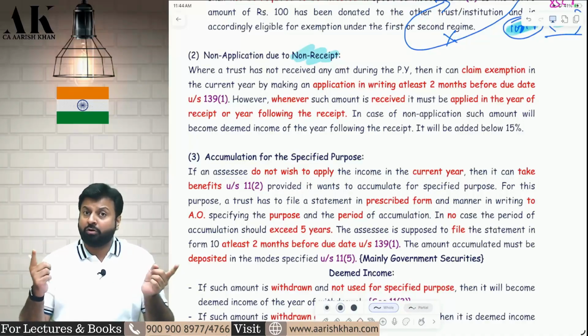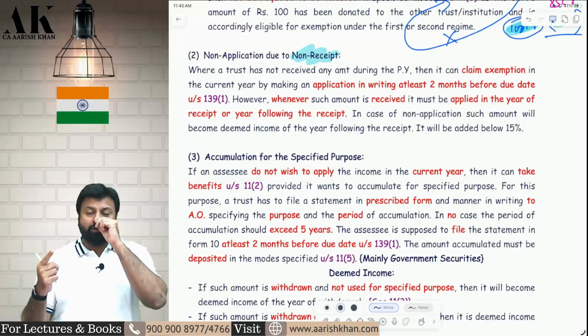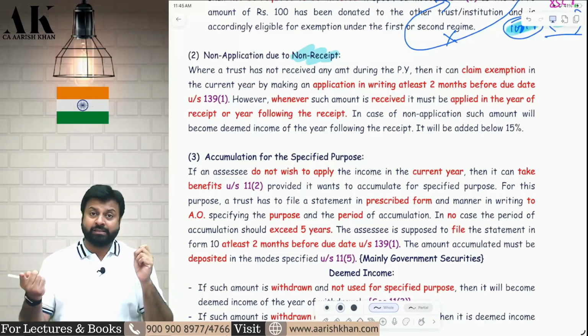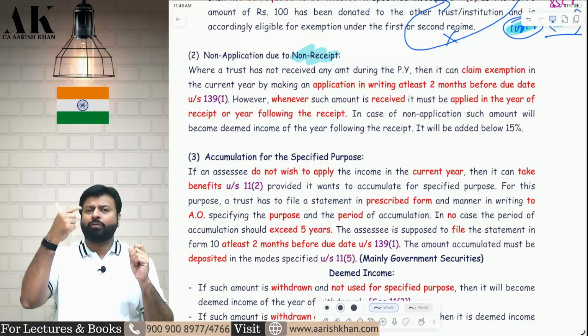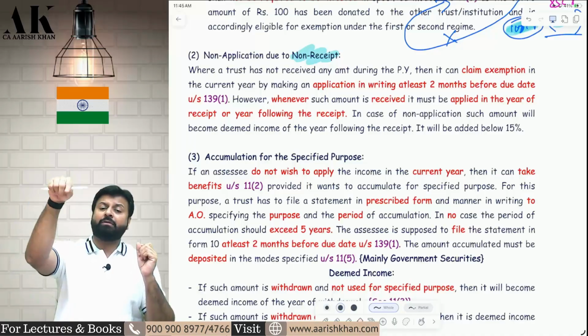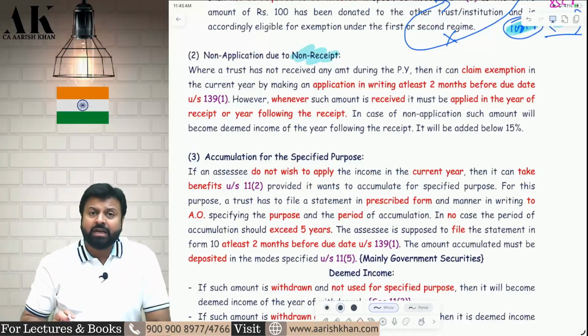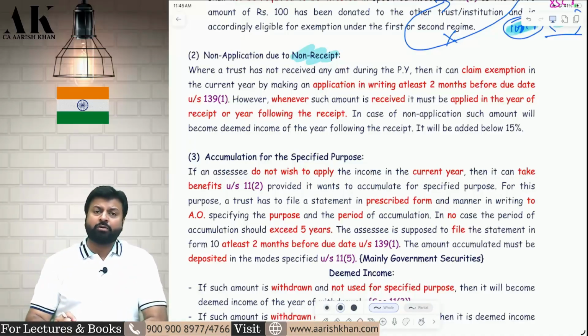But in future, you have to do one thing. Whenever it is received, you have to apply in that year or in the year following the receipt. Suppose you receive in 28-29, then you have to apply in 28-29 or 29-30. Otherwise, it will become deemed income of 29-30. Deemed income of which year? Deemed income of 29-30. I hope it is clear to all of you.